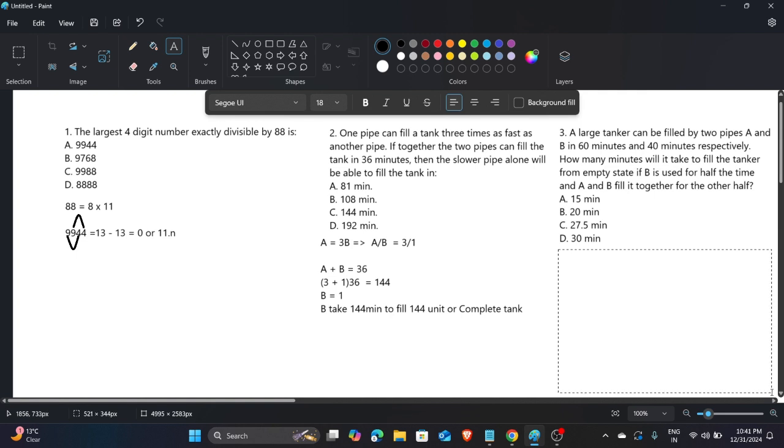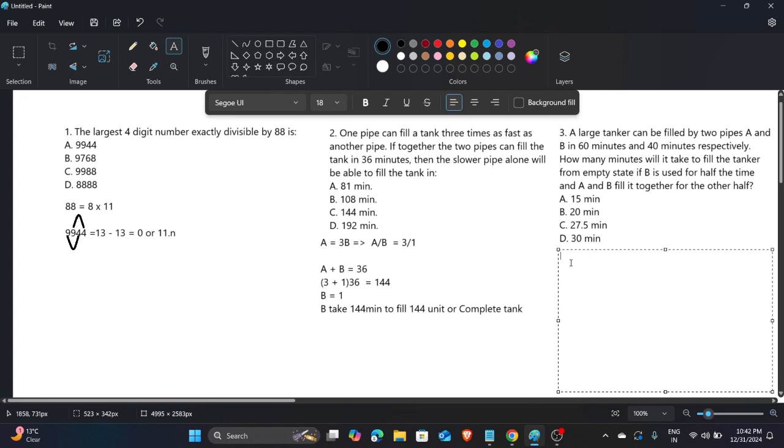Okay, so in this question, a large tanker can be filled by two pipes A and B in 60 minutes and 40 minutes respectively.